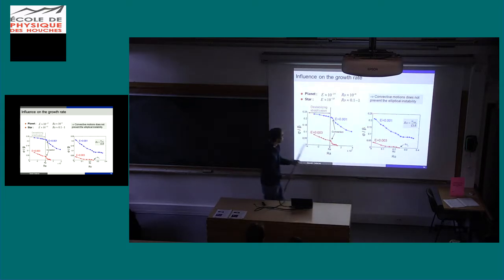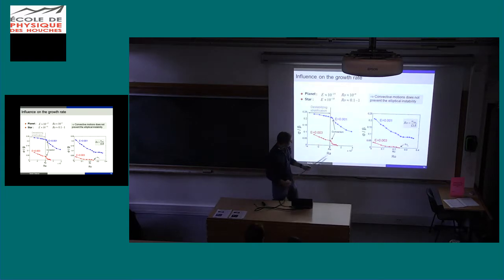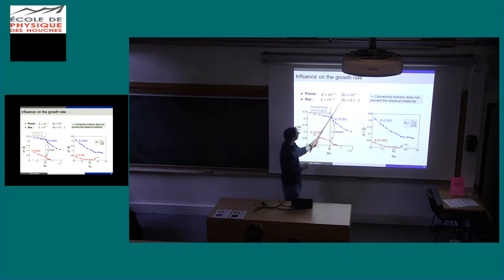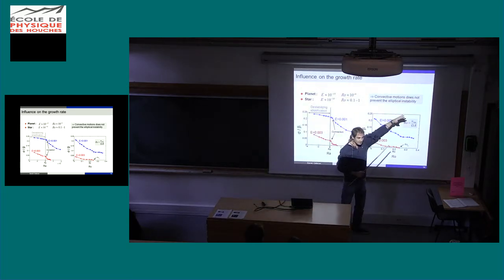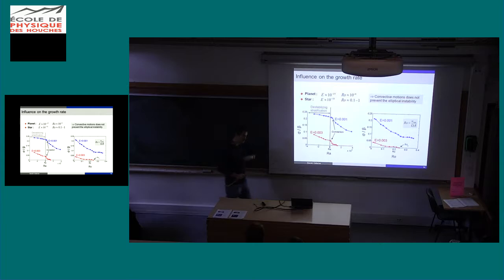Okay. So now what about planets? So this simulation is for this Ekman number. If I divide by 3 the Ekman number, I have these curves. And imagine I have to go up to 10 to the minus 15. So the same here, planets are at Ekman number 10 to the minus 15. Whereas we know that the Rossby number in planets is 10 to the minus 6, and in stars is between 0.1 and 1. So we see that we won't have any trouble. All the curves will be shifted this way, and the Rossby number of planets is here. So really, for planets, it's not a problem. Maybe there are other problems which prevent this instability to grow, but convection will not prevent the elliptical instability to grow.